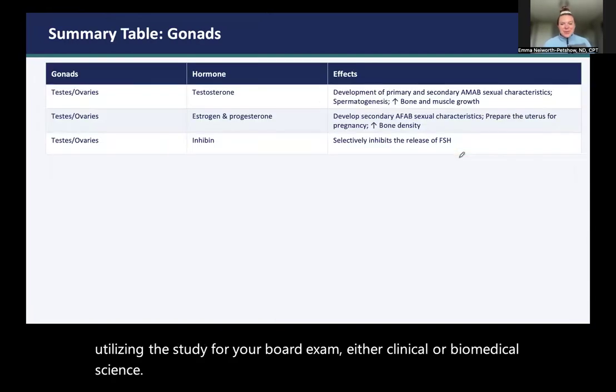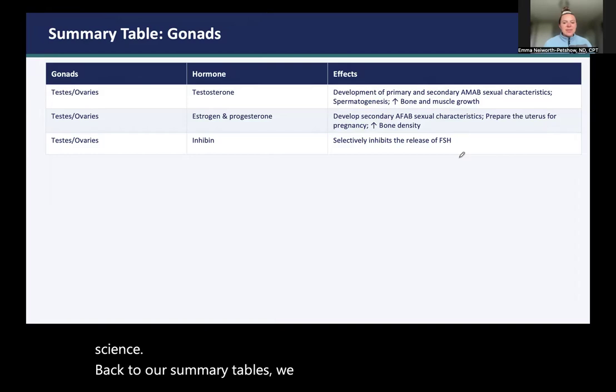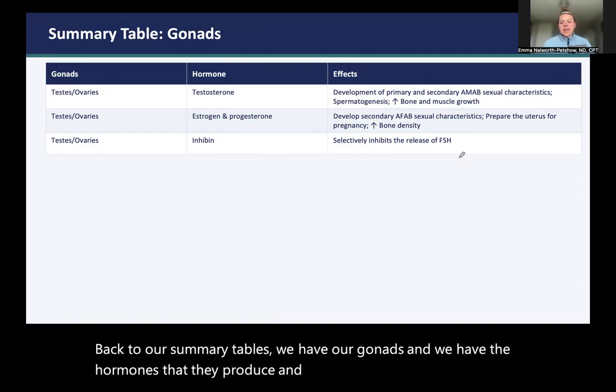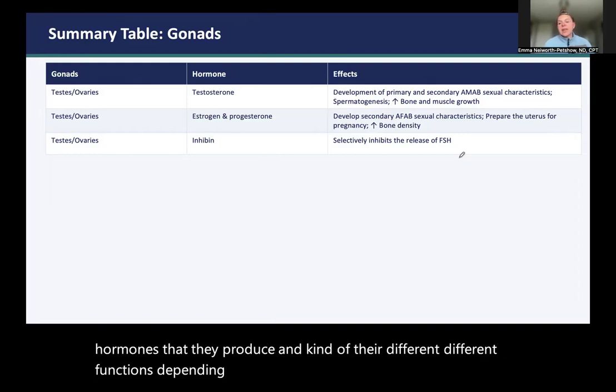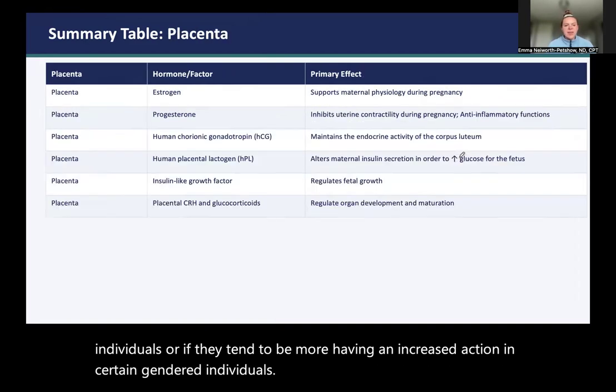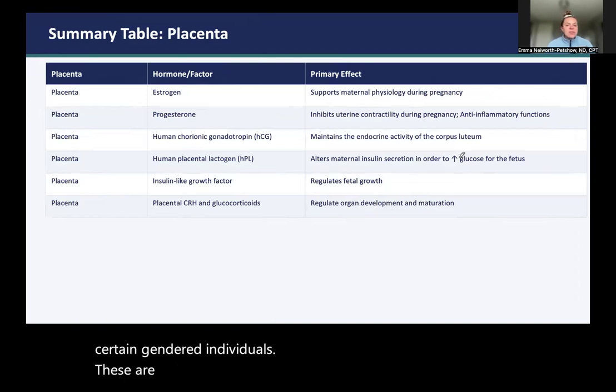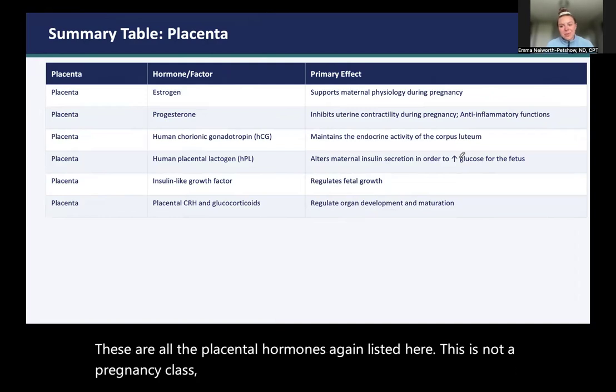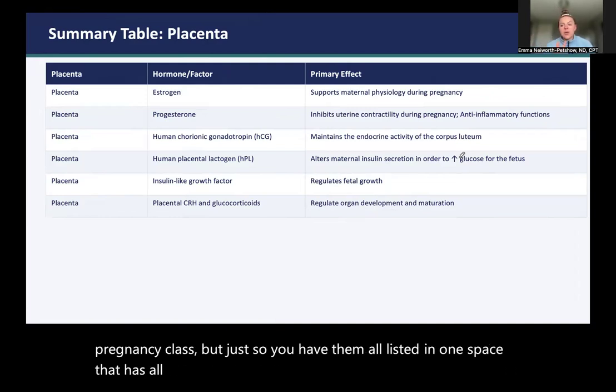Back to our summary tables, we have our gonads and the hormones that they produce and their different functions depending on if they are occurring in both or in all individuals, or if they tend to have an increased action in certain gendered individuals. These are all the placental hormones, again, listed here. This is not a pregnancy class, but just so you have them all listed in one space that has all of your hormones, the organ they come from, and their action or primary effect in the body.